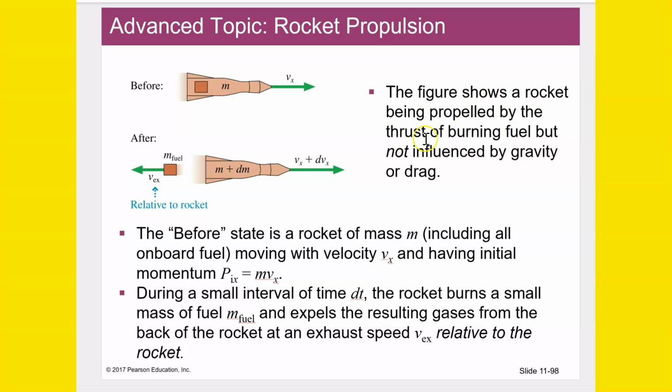The figure shows a rocket being propelled by the thrust of burning fuel, but not influenced by gravity or drag. So this is just going horizontally. We're not taking in gravity or drag for this particular illustration. So you can think of the fuel as kind of one object. That's the model that it's showing right here. Think of the fuel as just another object.